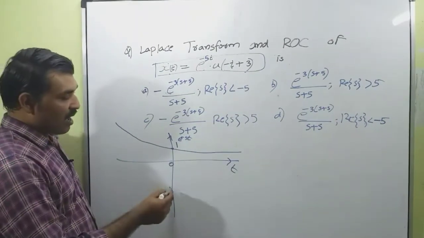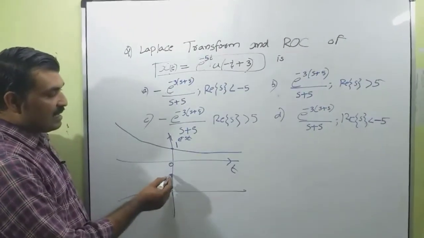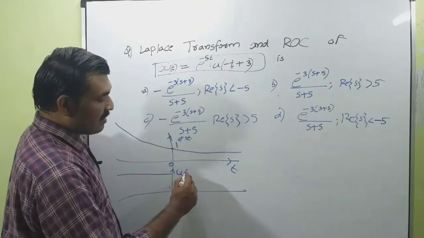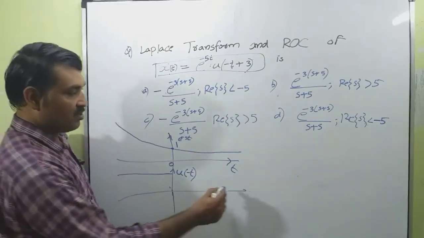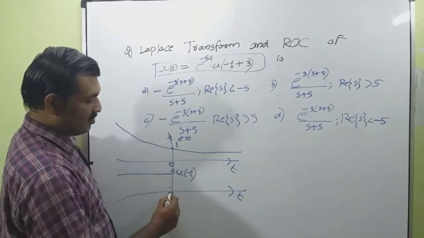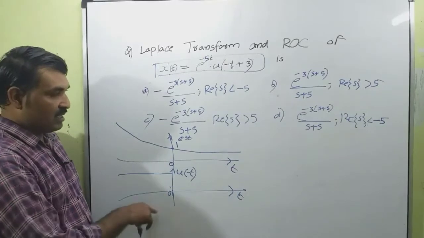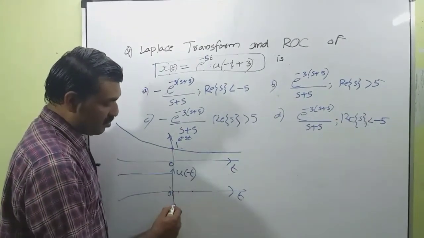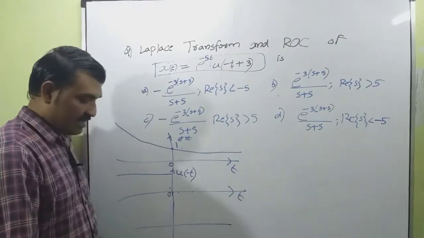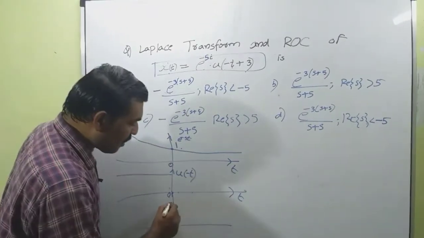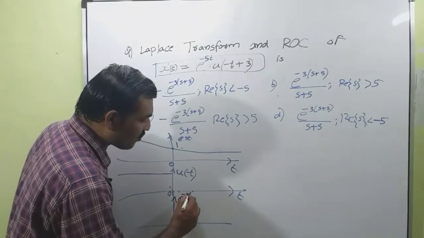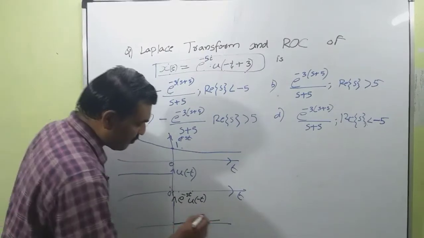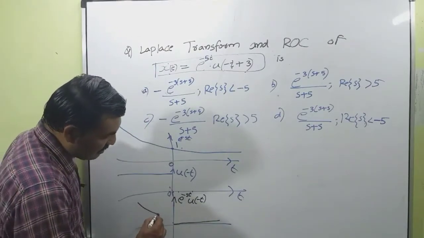Okay. Now I am drawing the signal u(minus t). That is an anti-causal signal u(minus t). This is against t and 0. Now the product of these two signals, when t is greater than 0, this is multiplied by 0. So during the positive axis, the value of the product of e raised to minus 5t into u(minus t) is equal to 0. And this portion of the signal is like this.